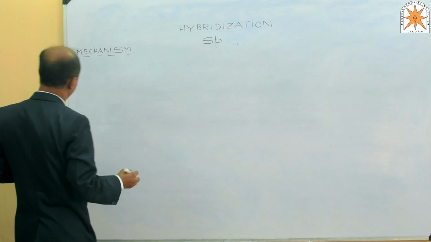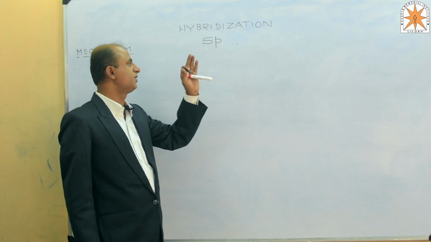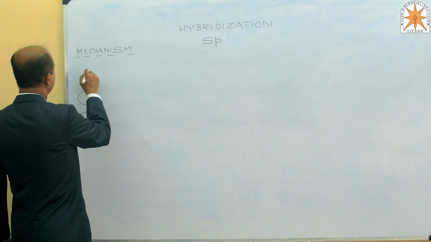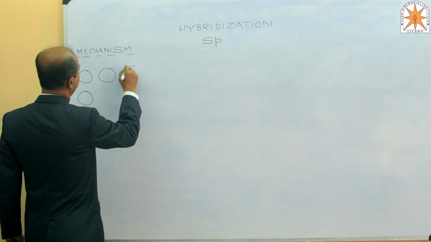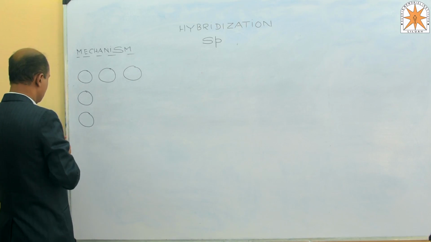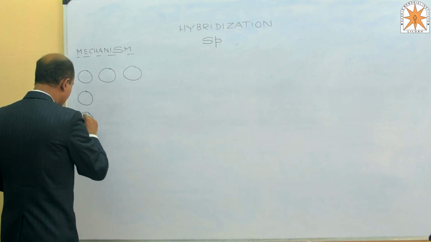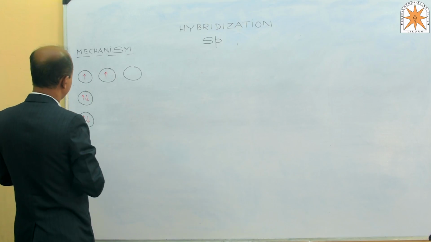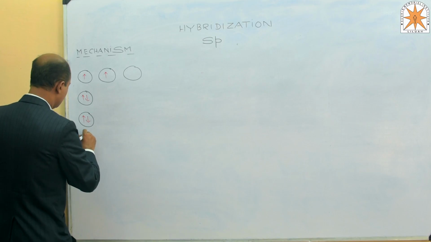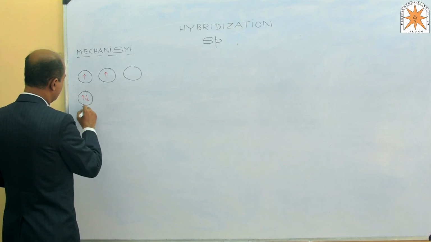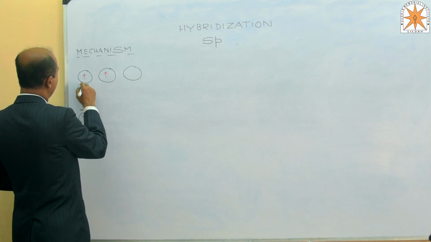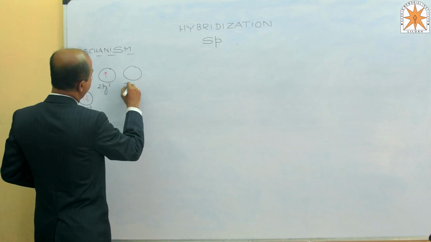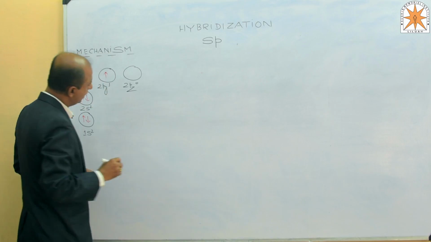Related to this, we will take one example from organic chemistry, that is carbon. The ground state configuration is 1s2, 2s2, 2px1, 2py1 and 2pz0.